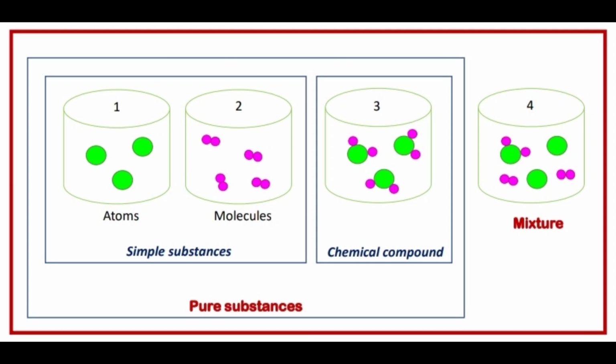In the third container we see molecules also, but this time molecules consist of the atoms of different elements. They are not the same elements. In this case we can say that this is a chemical compound. But all of the first 3 containers contain a pure substance. But in container 4 we have a mixture. Let's see. We see that it's a mixture. Why? Because there are different molecules, different atoms, not the same. We see that container 4 is a mixture of the first 3 containers.